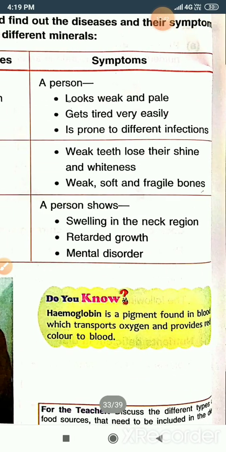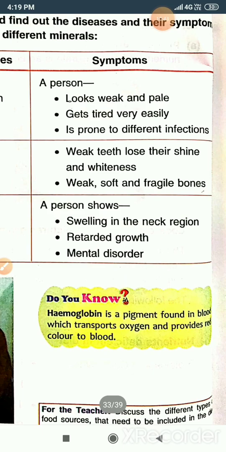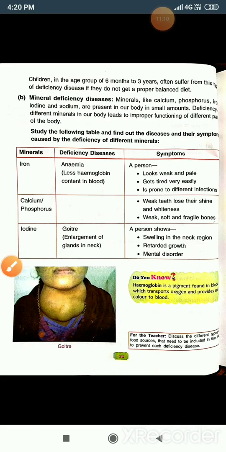Okay, now come to the hemoglobin. This is very important. Do you know hemoglobin? Hemoglobin is a pigment found in the blood, which transports oxygen and provides color to the blood. That means due to this hemoglobin, the color of the blood is red, and it is a pigment and it transports oxygen and provides color to the blood. Okay, don't get confused. Now see the last. Now these are the deficiencies of the iron minerals, and the symptoms are there and diseases are there.